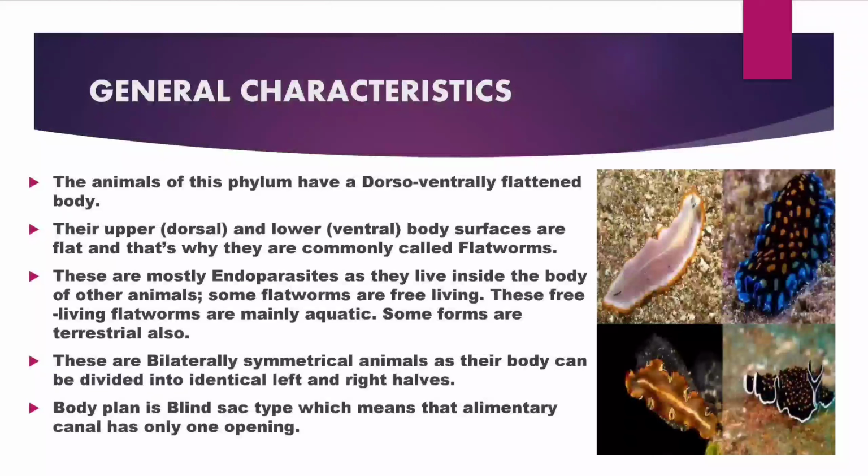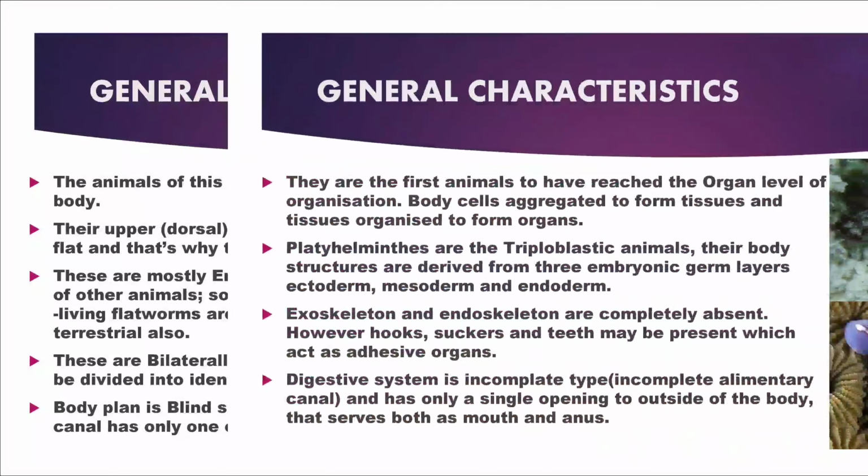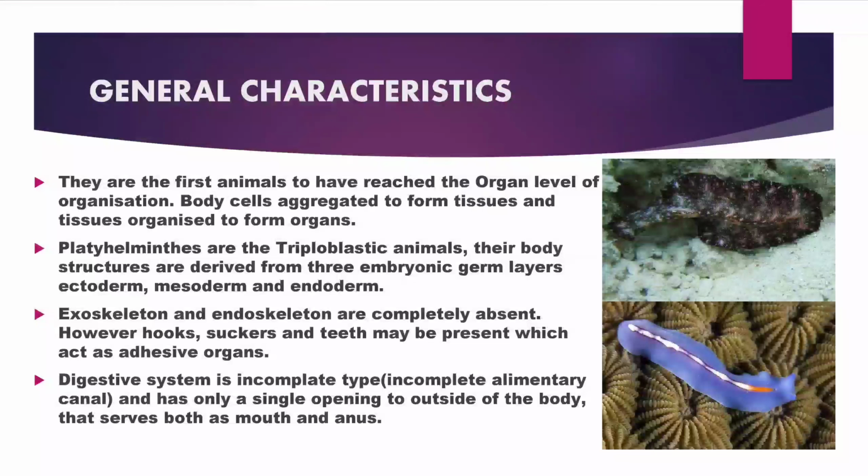These are bilaterally symmetrical animals as their body can be divided into identical left and right halves. The body plan is blind sac type, which means the alimentary canal has only one opening. These are the first animals to have reached the organ level of organization. In this level of organization, body cells aggregate to form tissues and tissues are organized to form organs. Platyhelminthes are triploblastic animals. Their body structures are derived from three embryonic germ layers, namely ectoderm, mesoderm, and endoderm.